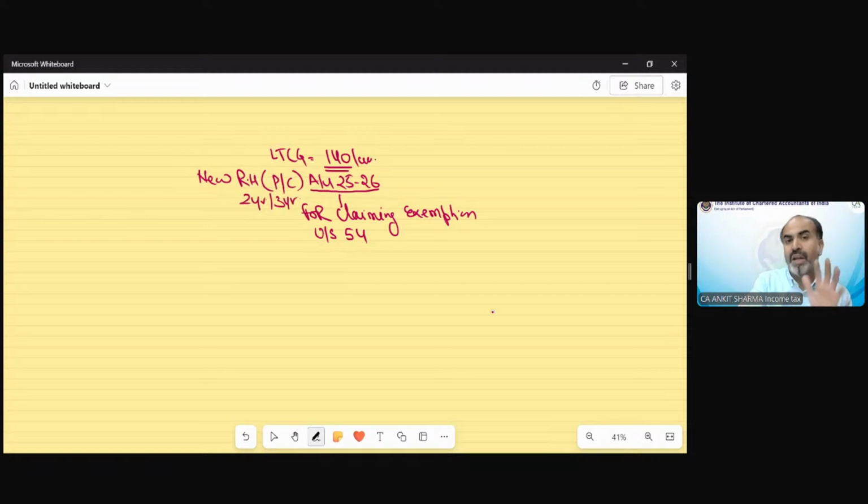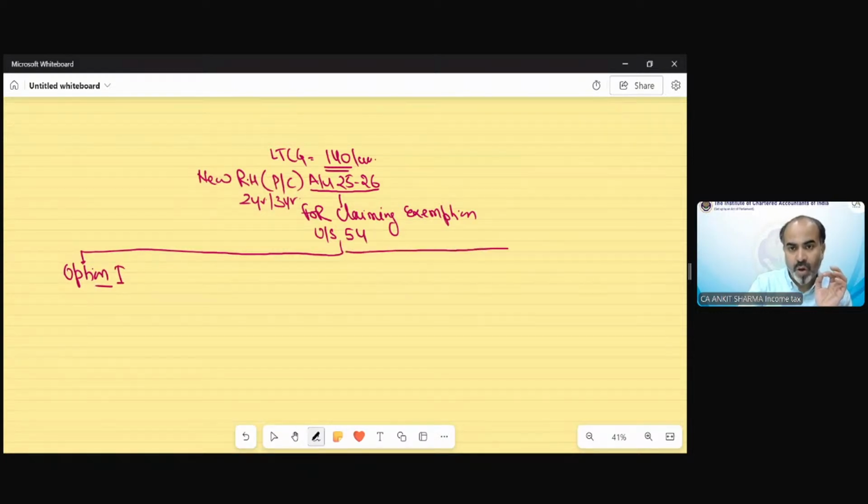So if you want to claim exemption under section 54, you have 2 choices. Option 1: either you fulfill option number 1 or you fulfill option number 2.